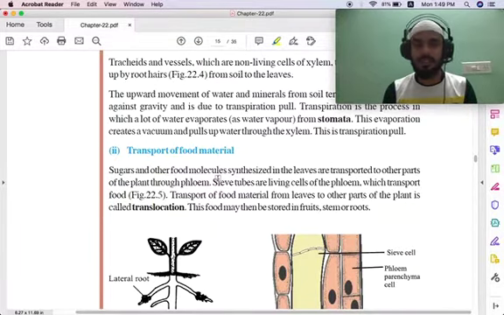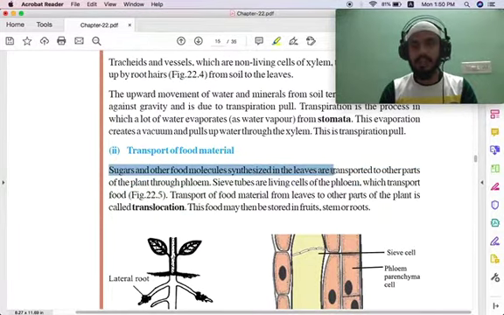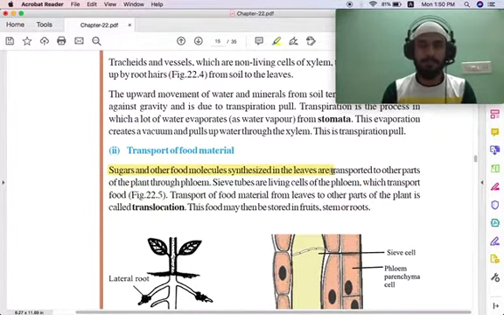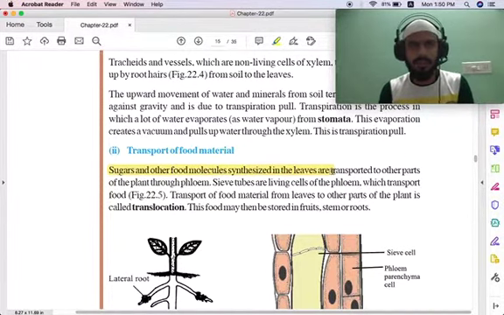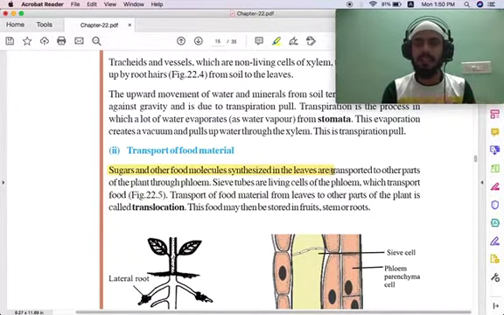So what is this process? We will see now. Sugar is a main molecule that acts as a food for plants, and these are synthesized in the leaves and transported to other parts. We all know that photosynthesis happens in the leaves. After photosynthesis, we know that photosynthesis is a process of food production for the plants. So these food molecules have to be transported to the other parts of the plant through phloem.